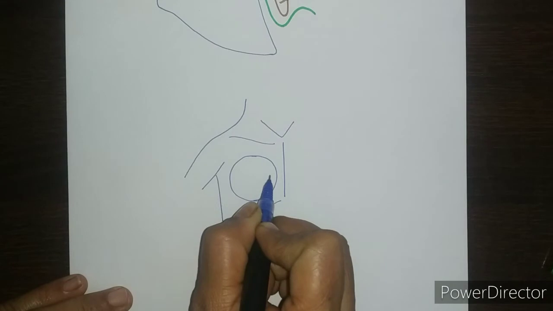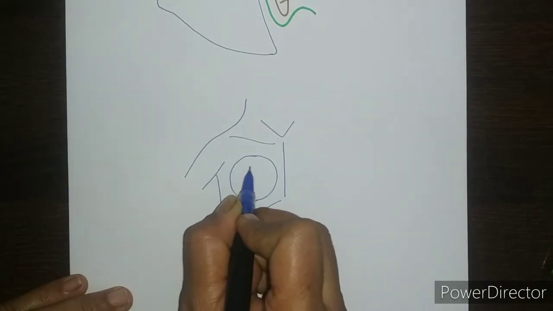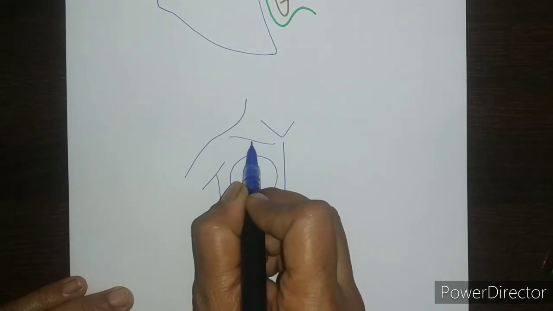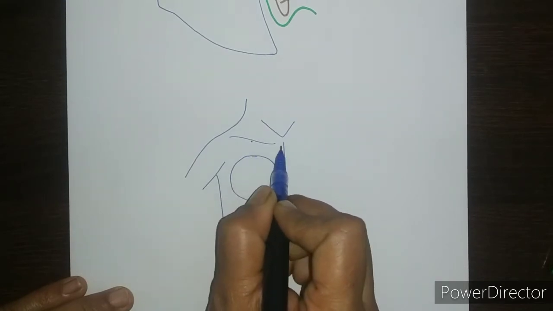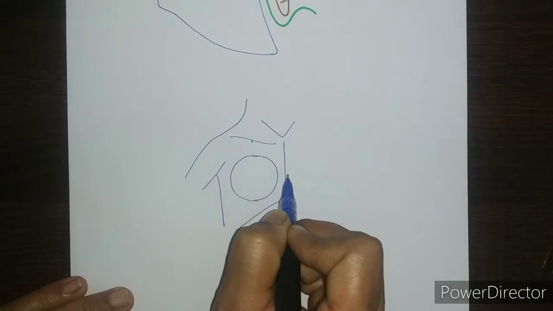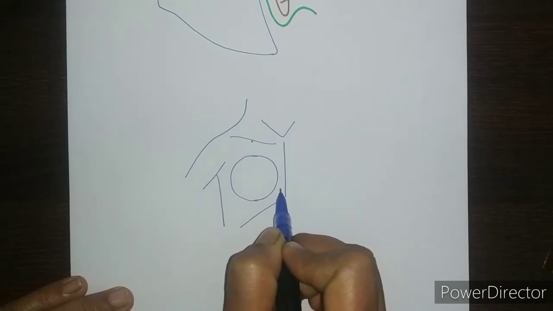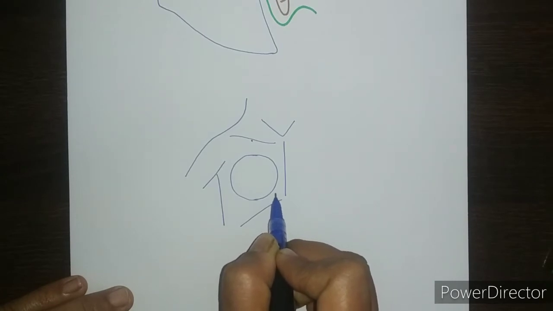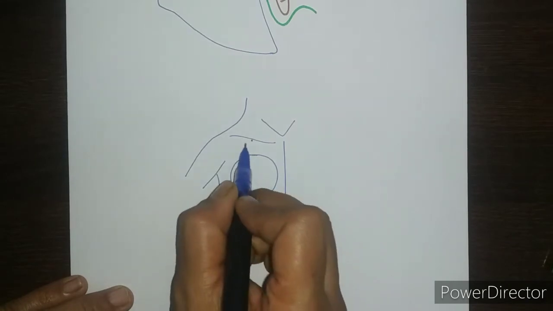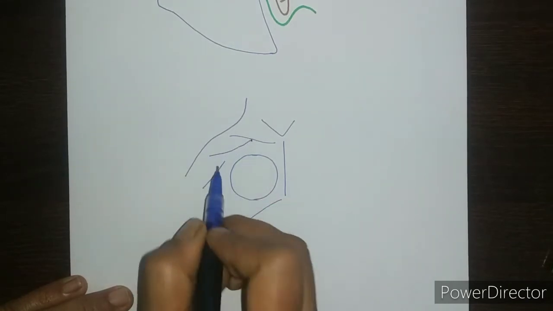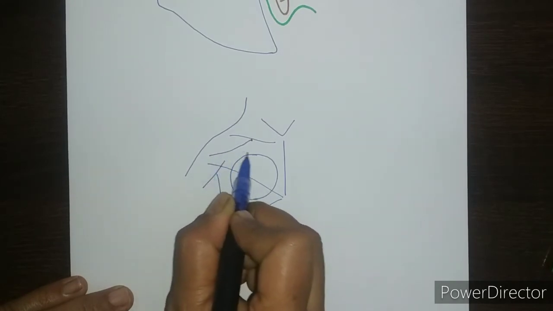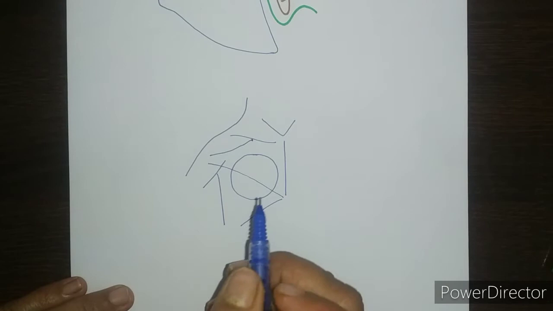In the medial 2/3, it is related to pectoralis major muscle, which arises from the medial 2/3 of the clavicle, from anterior surface of manubrium and sternum, from the 2nd to the 6th costal cartilage, from the sternal end of 6th rib and the aponeurosis of external oblique muscle of abdomen, and then it goes to take insertion on the humerus. So this is pectoralis major muscle.